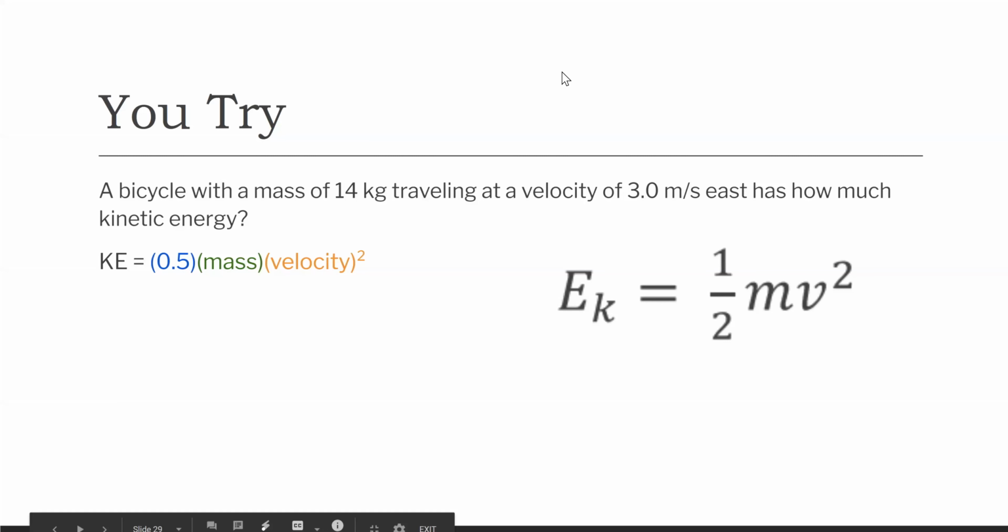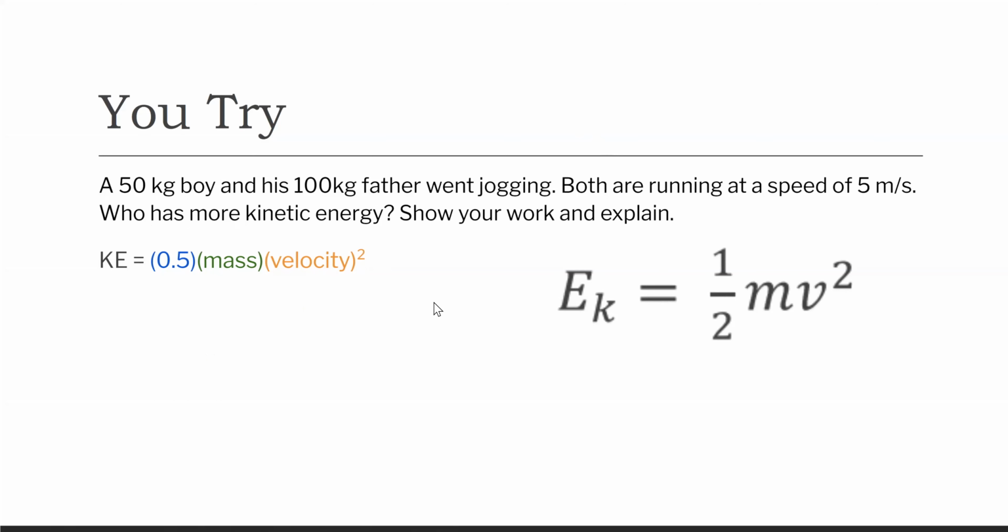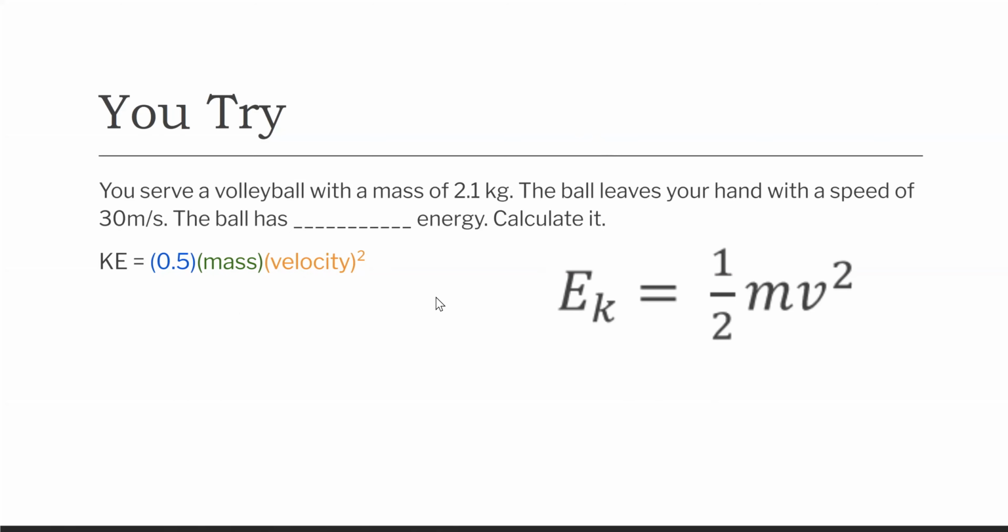All right, so this is what you should have had. You got 0.5. The mass was 14 kilograms, so you should have plugged that in. Your velocity was 3. Don't forget to square that. So you should have had 0.5 times 14 times, what's this last number going to be? Times 9. Excellent, okay? So make sure you do not forget to square. The answer is 63. I'm sorry, yes, it was.